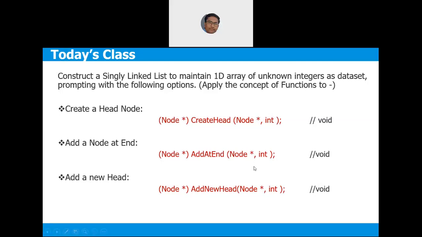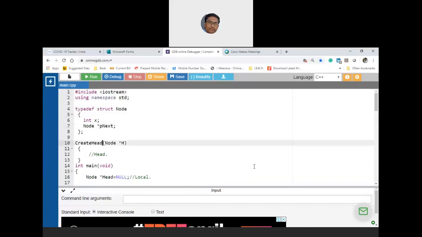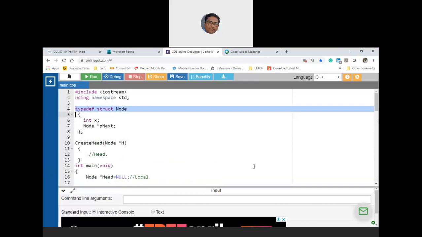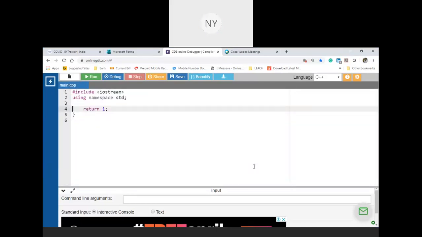Any other doubts? Okay, so let us start programming it. Second advantage of using a local instance: at any given function call, inside the function, you will be clear in terms of which linked list you are processing.